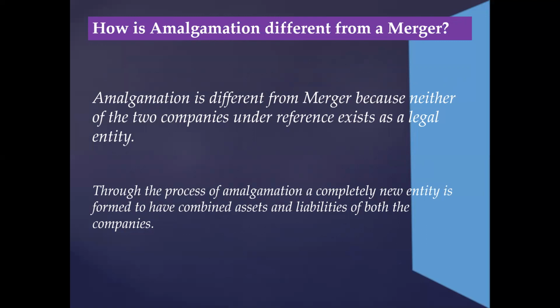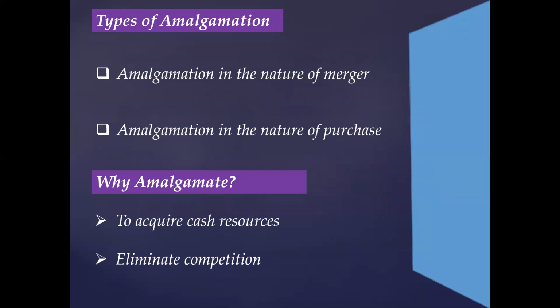Amalgamation is different from merger because neither of the two companies under reference exists as a legal entity. Through the process of amalgamation, a completely new entity is formed to have the combined assets and liabilities of both the companies. As I have told you before, merger is the one where the purchasing company buys the selling company's assets. The sale of the acquired company's assets leads to the survival of only the purchasing company. Whereas in amalgamation, no one survives. This option creates a new company in which none of the pre-existing companies survive. The next thing that I'm going to tell about is types of amalgamation.